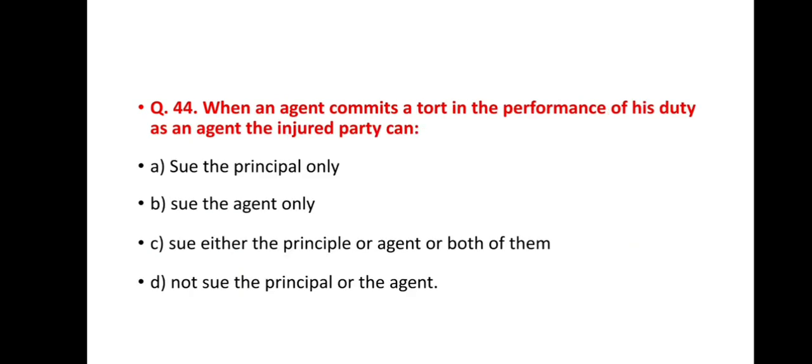Next question is question number 44. When an agent commits a tort in performance of his duty as an agent, the injured party can option A, sue the principal only. Option B, sue the agent only. Option C, sue either the principal or agent or both of them. Option D, not sue the principal or the agent. And correct answer is option C, sue either the principal or agent or both of them.